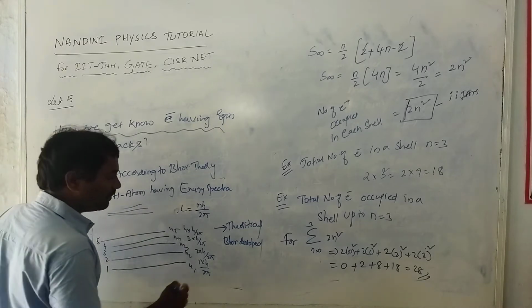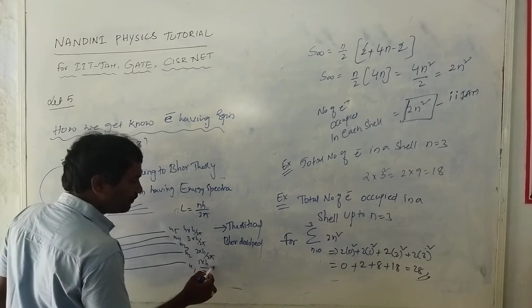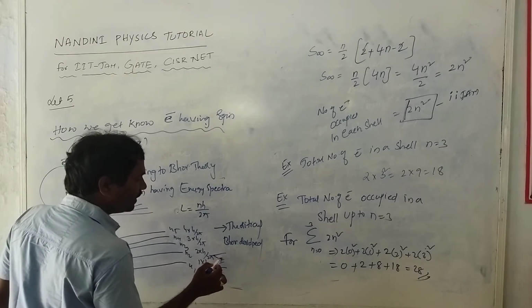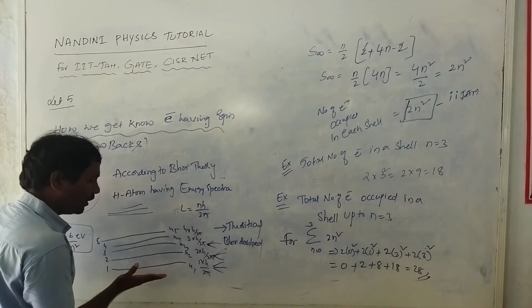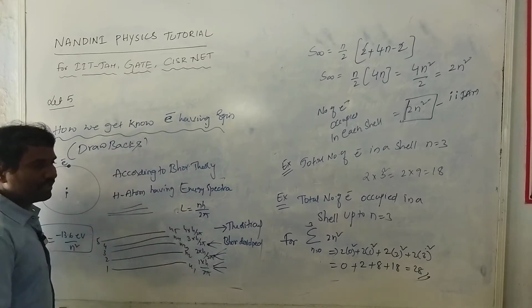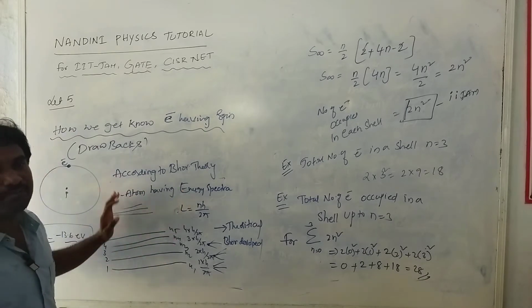Completely different. Experimentally each level is further splitting. We can observe that the levels of the hydrogen spectra are further splitting. Bohr could not explain this splitting of spectral lines.